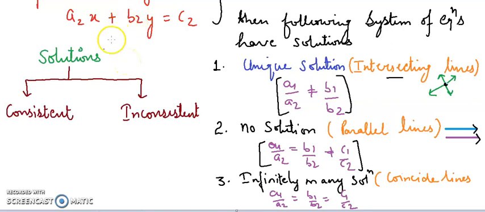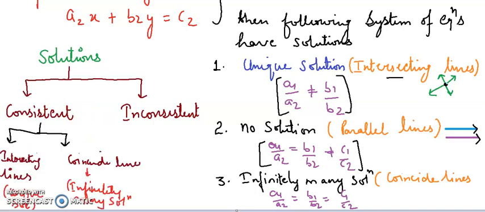Now students, consistent and inconsistent solutions. We are dividing the solutions of linear equations into two parts, consistent and inconsistent. When you have a consistent solution, we have intersecting lines, and second, coincident lines. Consistent means we are getting a solution, whether it is a unique solution or infinitely many solutions, when we have intersecting lines and when we have coincident lines, right?